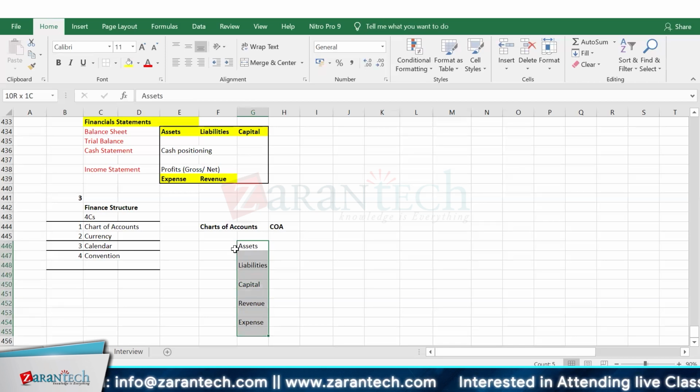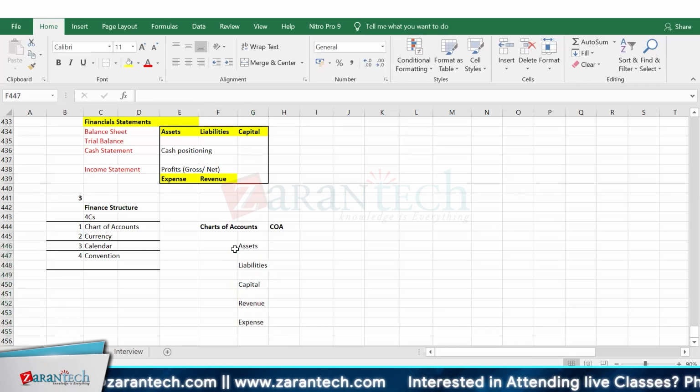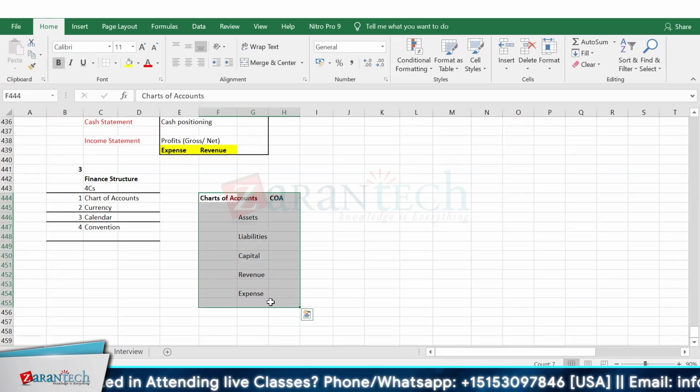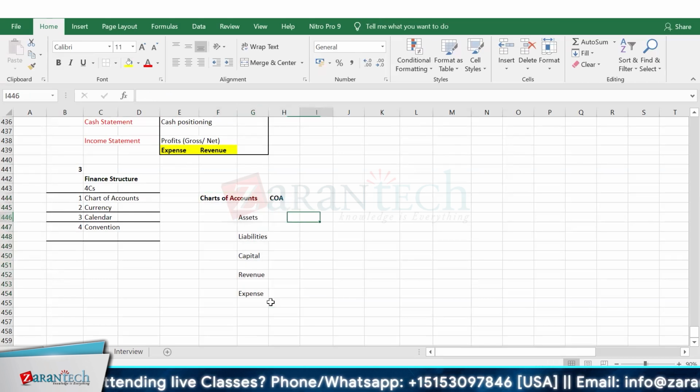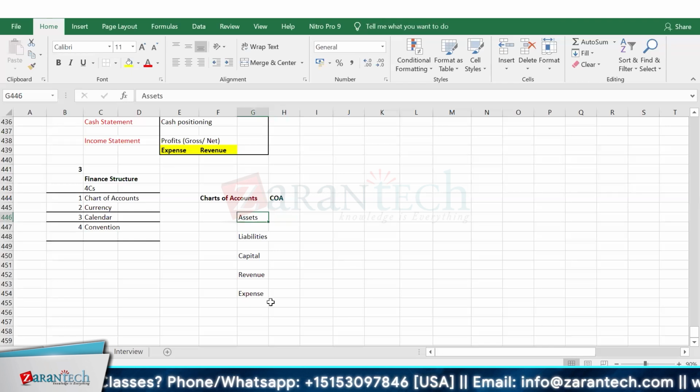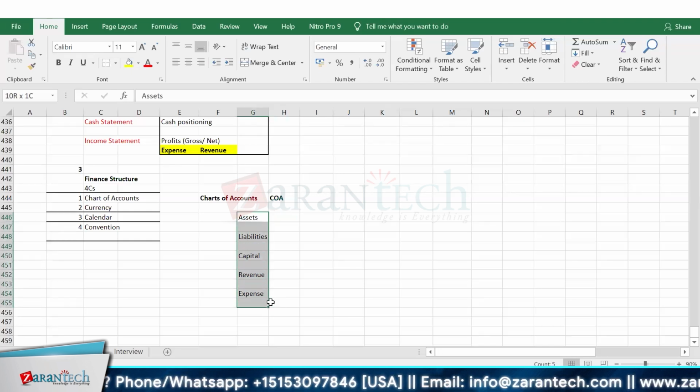Now, why do we need to have a chart? In any organization, the first and foremost part of finance implementation is that they must have chart of accounts details. The chart of accounts is prepared in an Excel sheet like I'm doing right now, but in a more detailed form. We will not go into very much detail, but we will try to cover all the areas. So this is maintained by any organization.